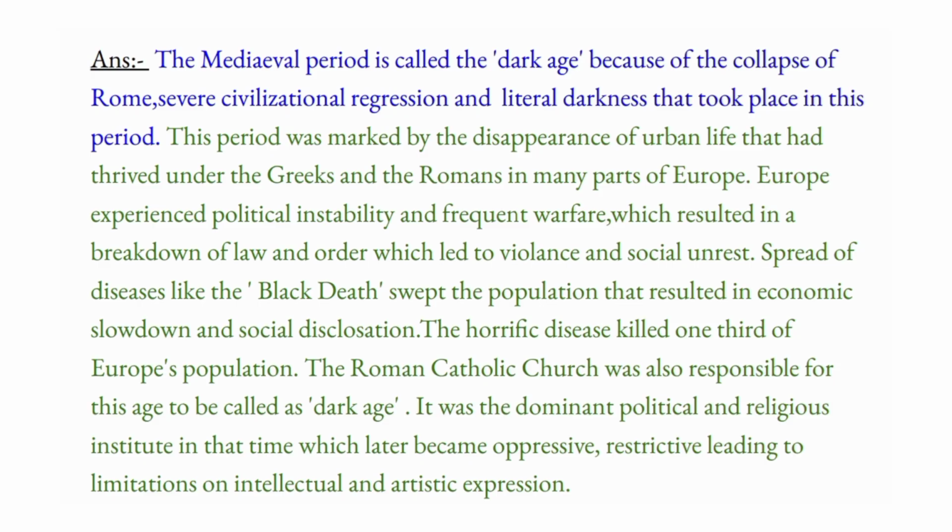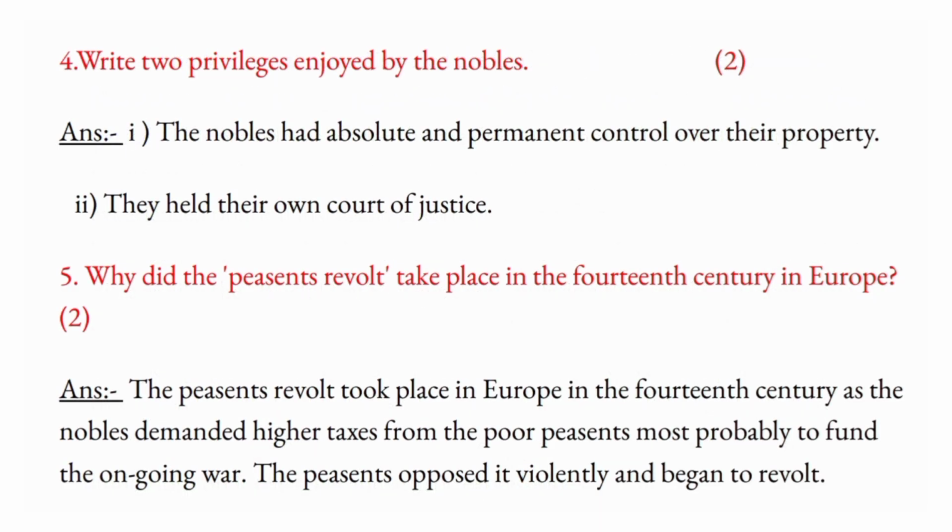The spread of diseases like the Black Death swept the population, which resulted in economic slowdown and social dislocation. The horrific disease killed one-third of Europe's population. The Roman Catholic Church was also responsible for this age being called the Dark Age. It was the dominant political and religious institute at that time, which later became oppressive and restrictive, leading to limitations on intellectual and artistic expression. Right to privileges enjoyed by the nobles: the nobles had absolute and permanent control over their property. They held their own court of justice.